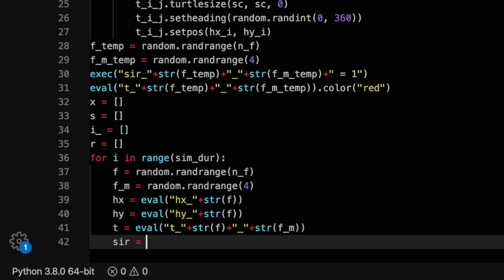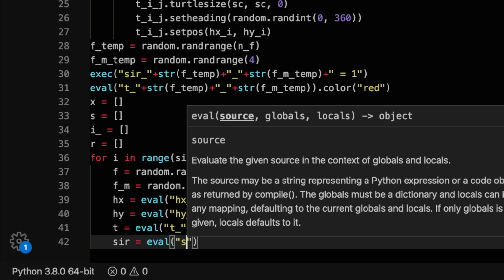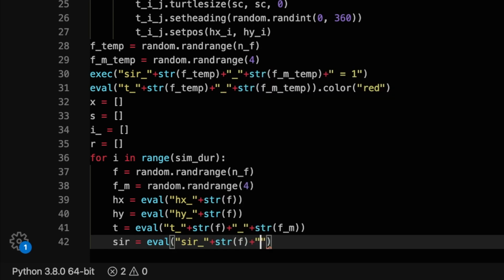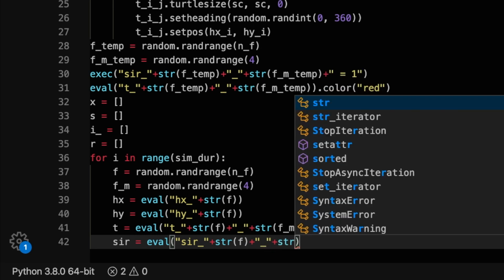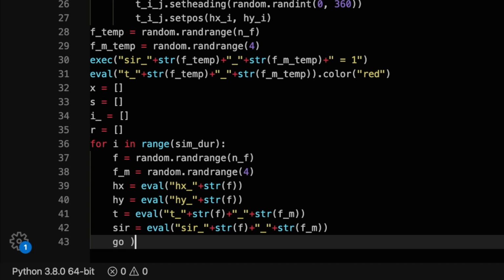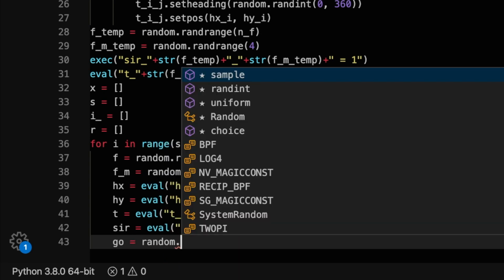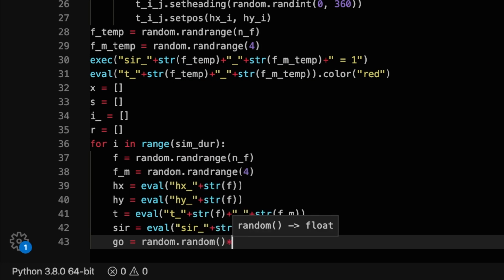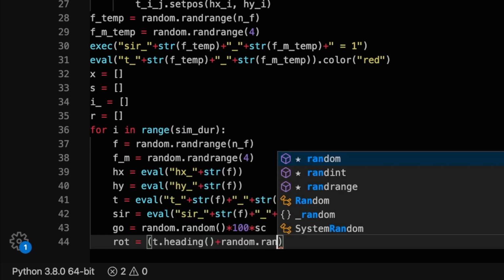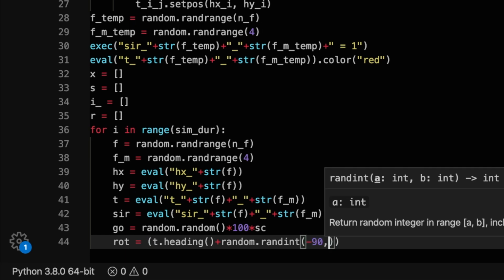To draw our analysis graph after the simulation, we need to create lists that can hold data. Let list x be the independent variable, the ordinal value of all of our iterations. This means that its elements will start from 0 and go to the value of the variable sim_dur. We also need to store the number of susceptible people for each of these iterations in the list s, the number of infected people in I_, not just I, so that it's not mixed with the iteration variable, and the number of removed people in the list r.